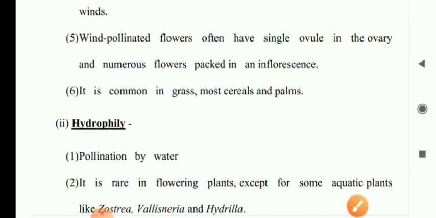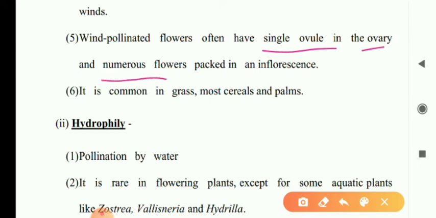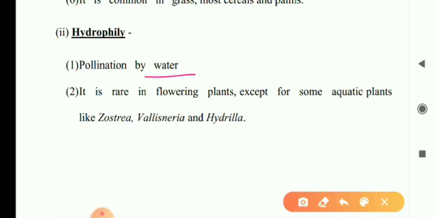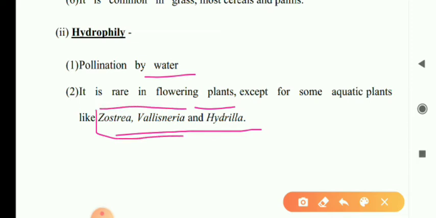Wind pollinated flowers often have a single ovule in the ovary and numerous flowers packed in an inflorescence. Examples: grass, cereals, palms, etc. In hydrophily, that means water pollination, it is rare in flowering plants except in some aquatic plants like Zostera, Vallisneria, Hydrilla. In this case, water pollination takes place.